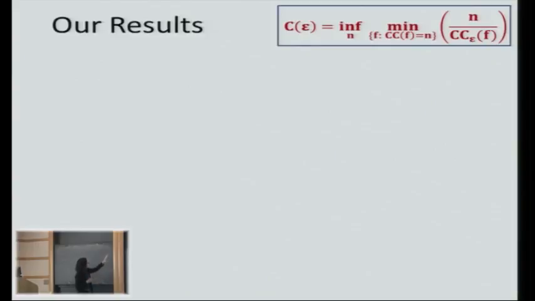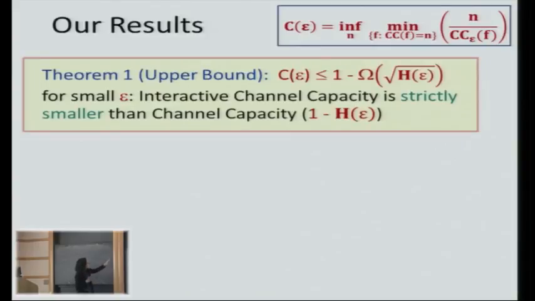OK, so I'll show you our results. This is the first and the main theorem we have, and it's an upper bound theorem. What this theorem says is that the interactive channel capacity is at most 1 minus omega of square root of h of epsilon.